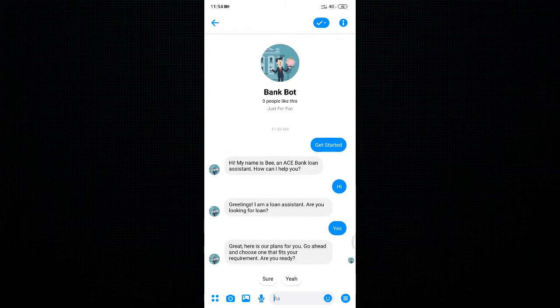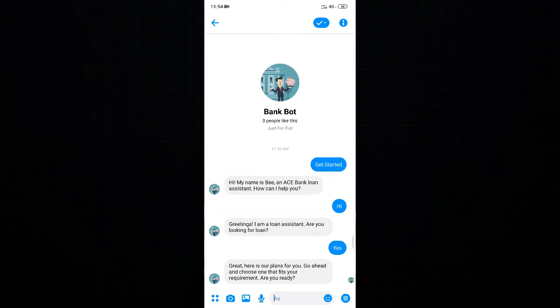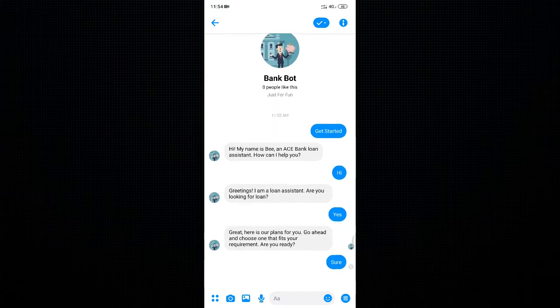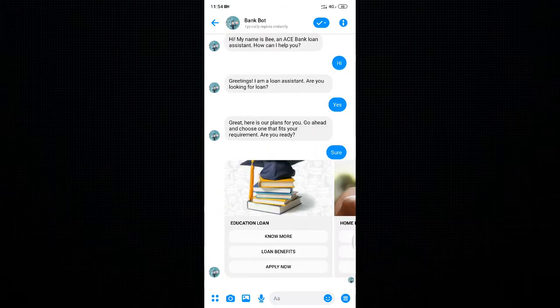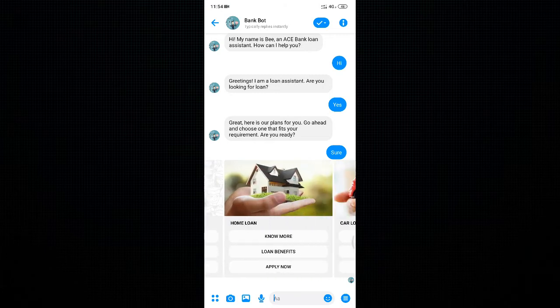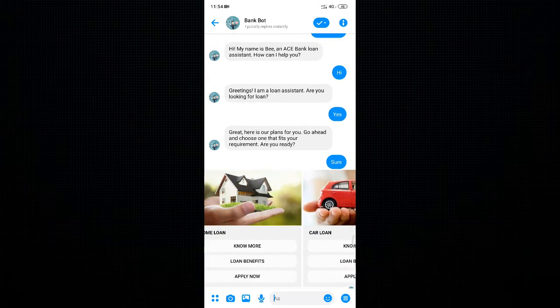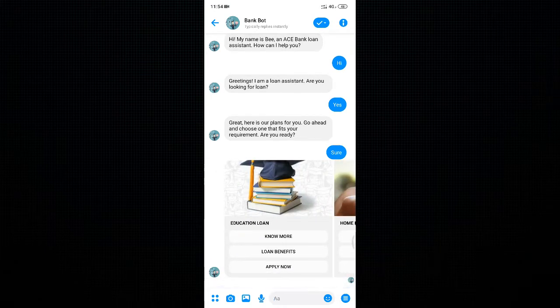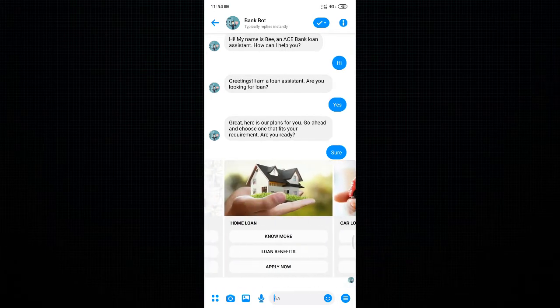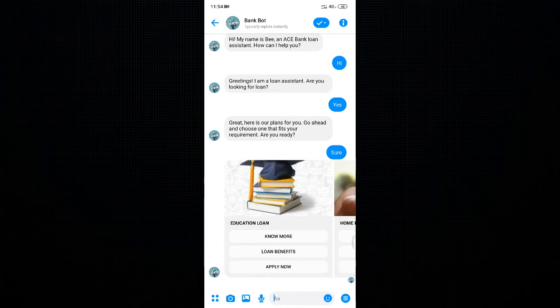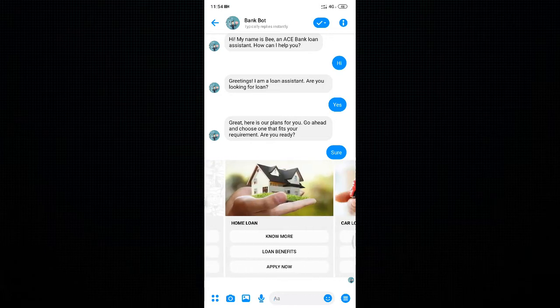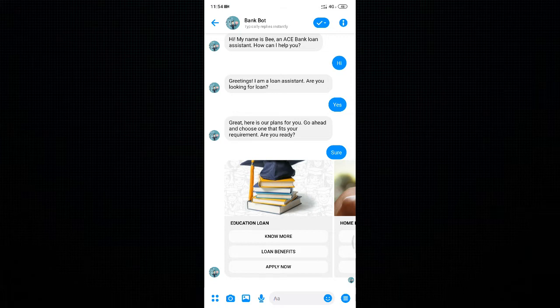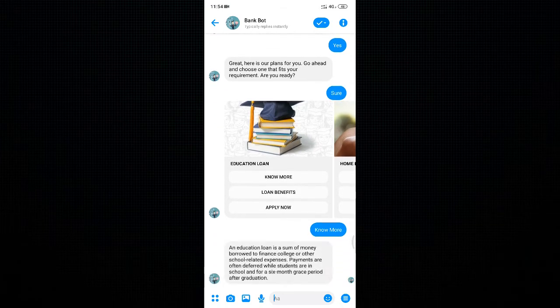accordingly. Here you can see the bot responded, "Yeah, so our plan is here, so are you ready?" I clicked on sure, and the bot will provide us some cards along with different options. We can add any number of cards, there is no limit. Education loan, home loan and car loan have been used for dummy purposes. We can click on any of these buttons like know more, loan benefit and apply loan.